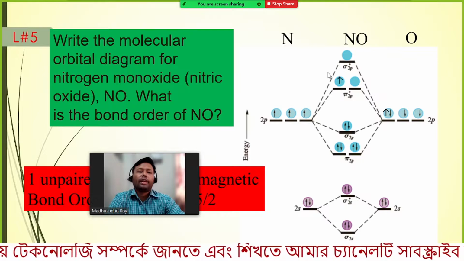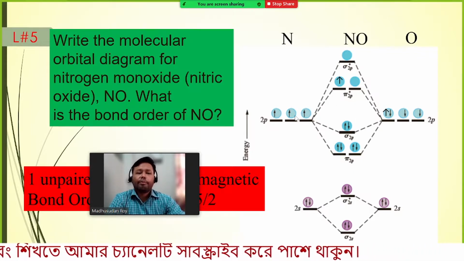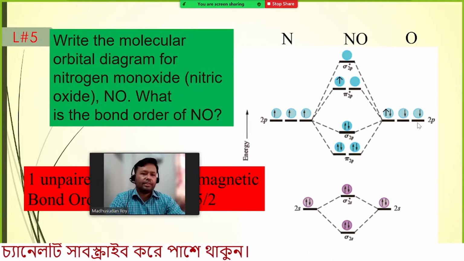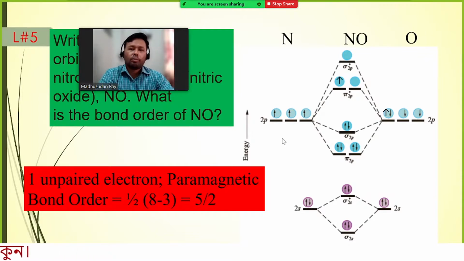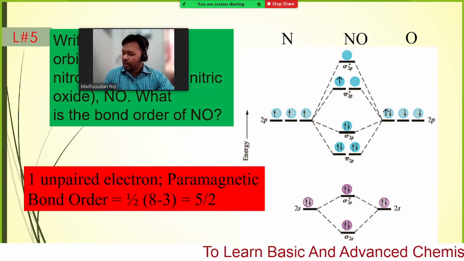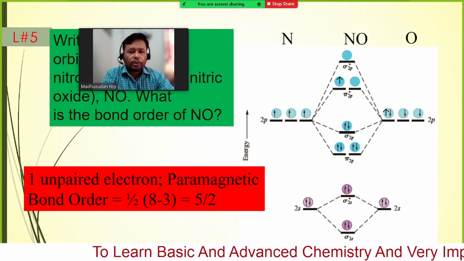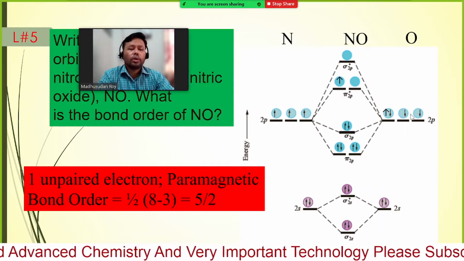What is the bond order of NO, or nitric oxide? Let us keep nitrogen on one side and oxygen on the other side, exactly in a similar way to what we did for oxygen or any other molecule, hydrogen, helium, lithium, beryllium. This is the nitrogen atom. We know one nitrogen atom has 5 valence electrons, so we can put 2s2 and 2p3, and here oxygen has 6 electrons, 2s2 and 2p4.